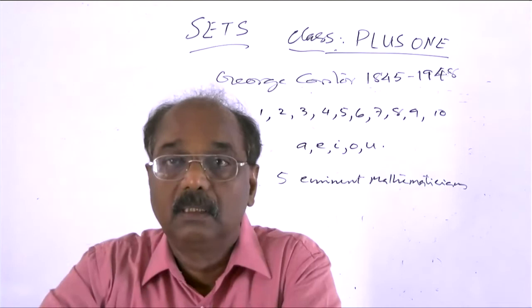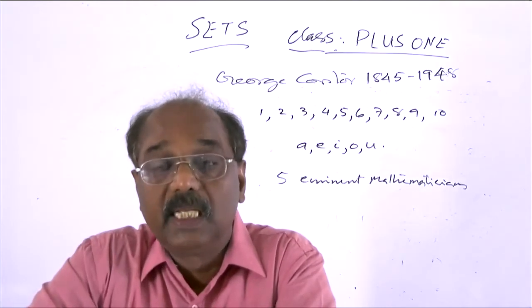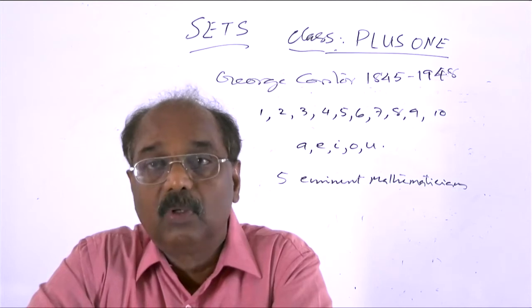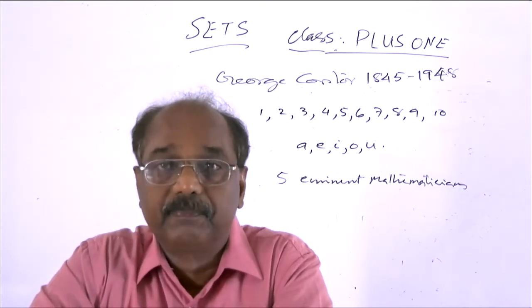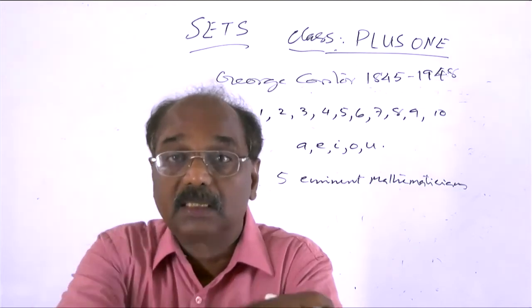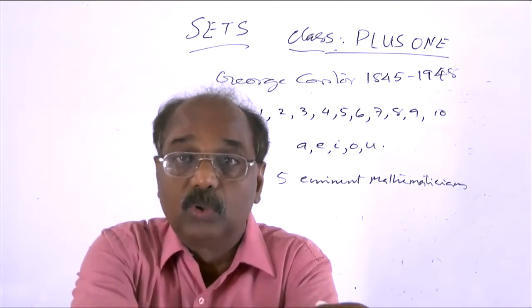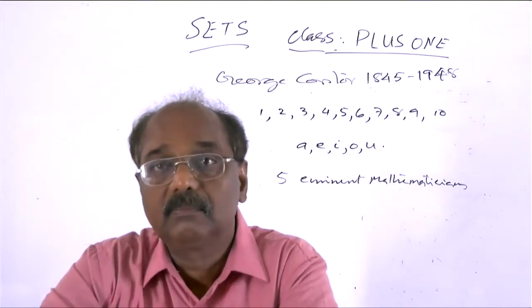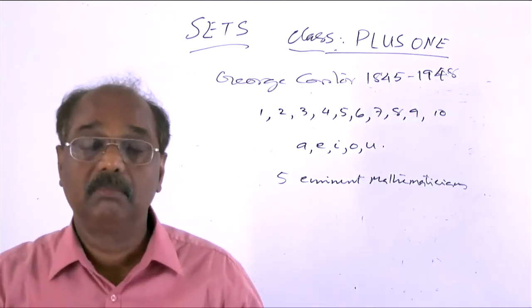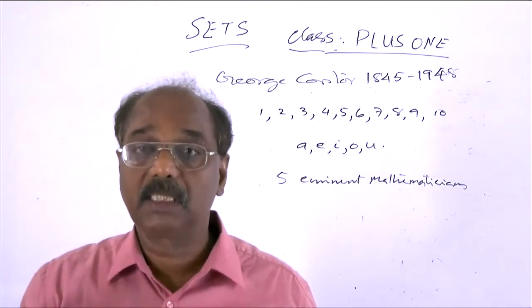But if we are given the name of a mathematician, we cannot definitely say whether that name is included in the collection which I or you have written. It may or may not come in the collection of 5 eminent mathematicians.